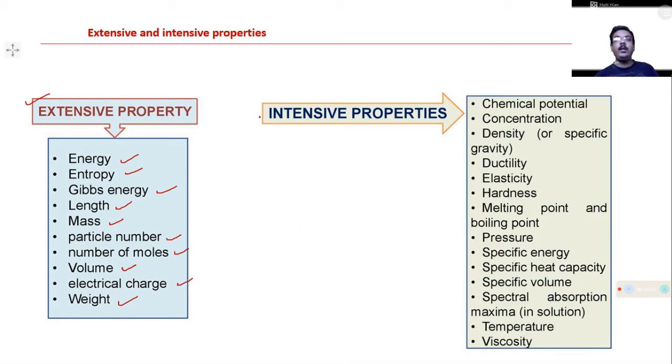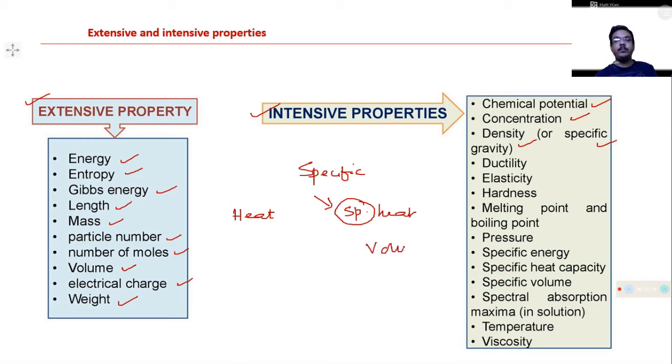But these are the intensive properties, the list of intensive properties: chemical potential, concentration, density, or specific gravity. If any property is written as specific, then that is always considered an intensive property. For example, specific heat. If the term specific comes, then that is an intensive property.